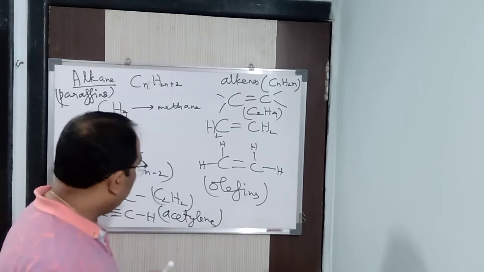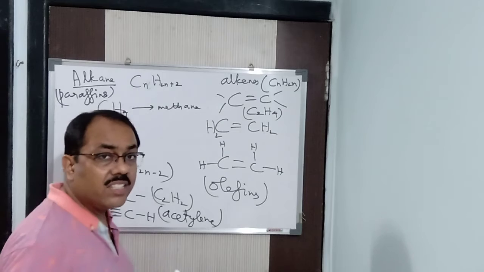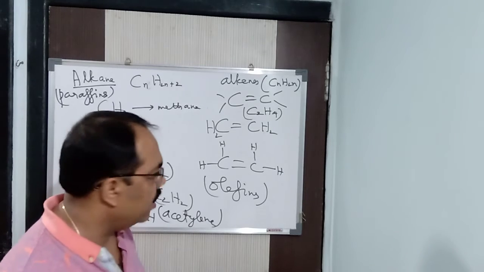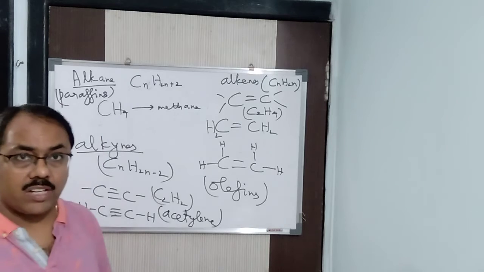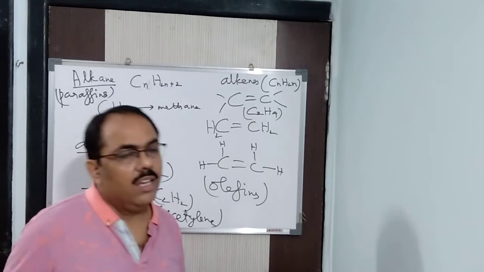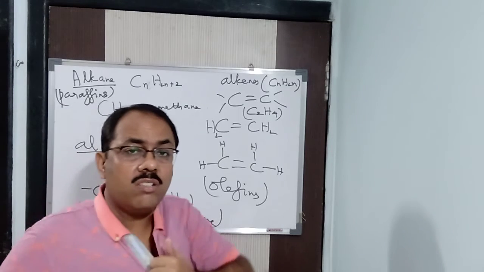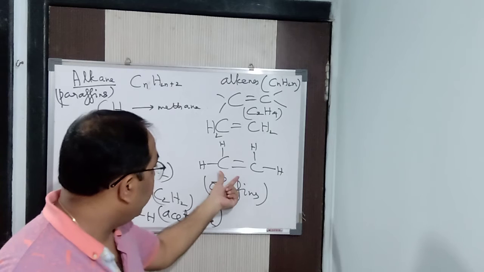But here, as it is unsaturated, still you can add. That means it undergoes addition reaction. Alkenes and alkynes undergo addition reactions. Unsaturated hydrocarbons undergo addition reactions. Saturated hydrocarbons undergo substitution reactions. Clear? There is availability of electrons here.